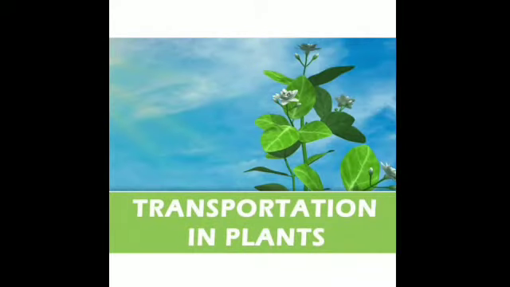So we know that you have seen the plant does not move, isn't it? It cannot eat its food nor can it drink water on its own as we humans are doing or the animals are doing.